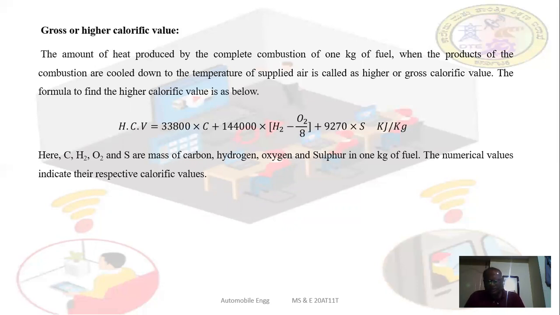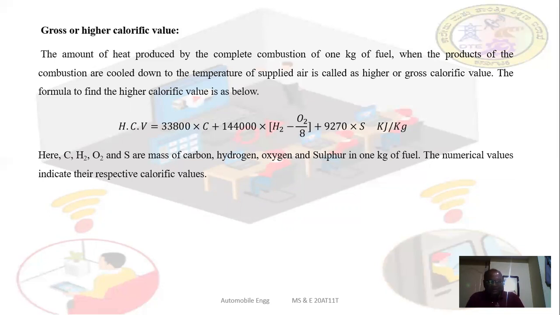The values given beside the elements are the calorific values of those constituents. For instance, the calorific value of carbon is 33,800, hydrogen is 1,44,000, and sulfur is 9,270 kilojoules per kg.